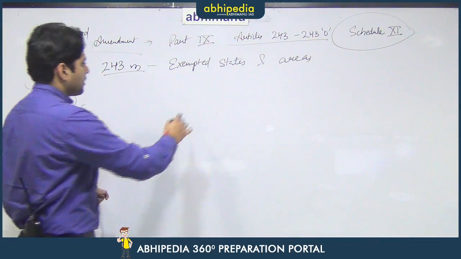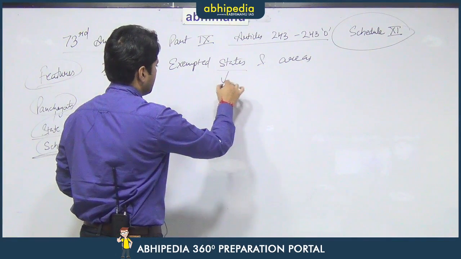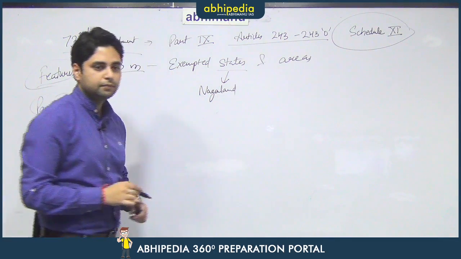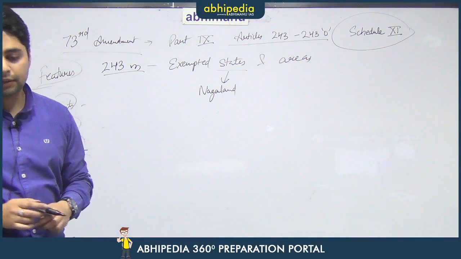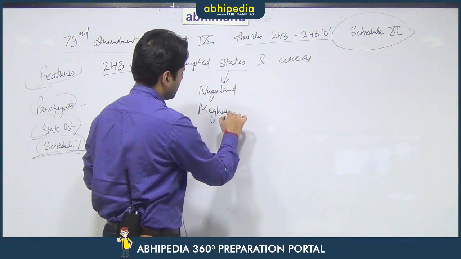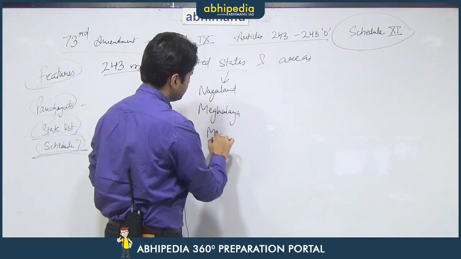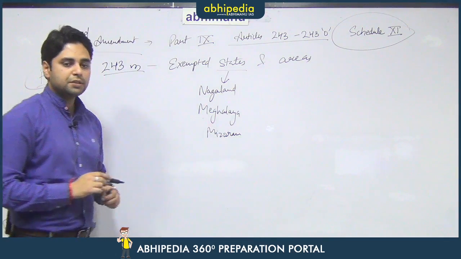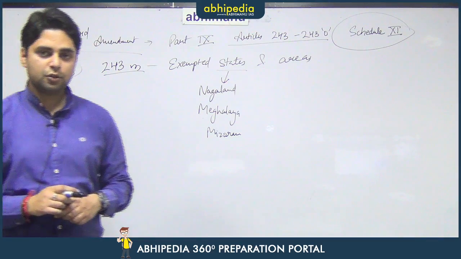Those states are the state of Nagaland. Number 1 is the state of Nagaland. Then there are the states of Meghalaya and Mizoram. In these particular states, the 73rd Amendment does not apply.